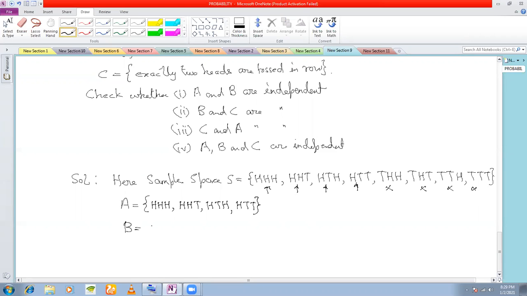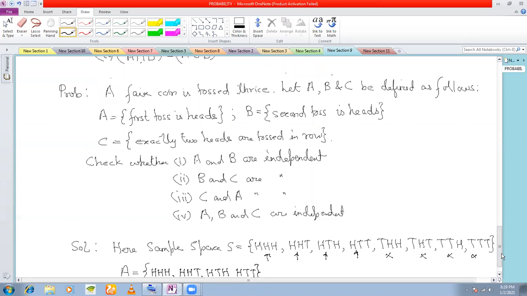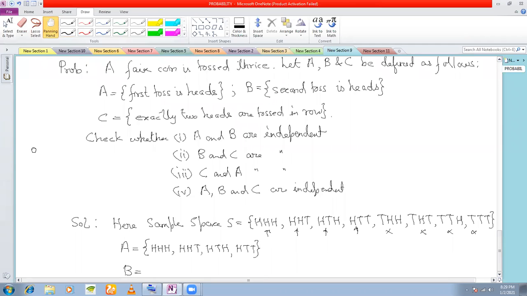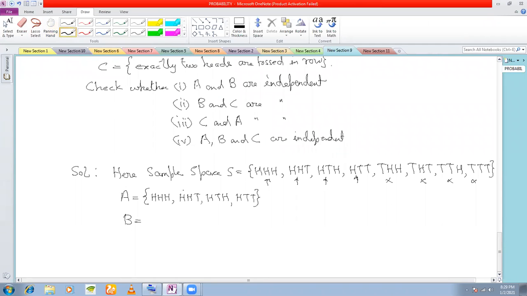What is the event B? The event B here is second toss is heads. Now second toss is head. Which one? This one, second toss is heads. So H H H is there. H H T, this one also. T H H, this one is not there. This one is there, T H H. T H T, this one is there. This one is not there, and this one is not there. Right? So this is the event B.